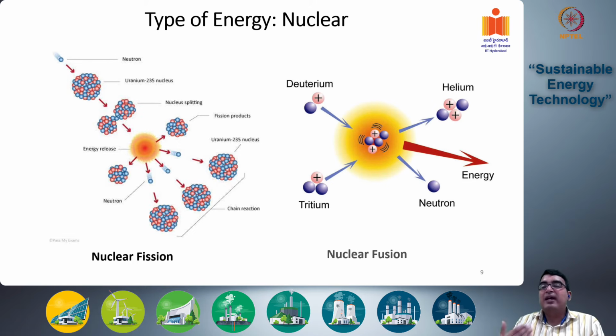However, nuclear fusion is very hard to achieve because of the extremely high temperatures. You need millions of kelvins and extremely high pressures at which this transformation process can happen. Many R&D centers in the world are currently aggressively pursuing nuclear fusion through tokamaks and other types of laser-based nuclear fusion technologies. And some success has been achieved. So it is hoped that in the next 30-40 years, we will reach a stage where commercial nuclear fusion power plants can become a reality.